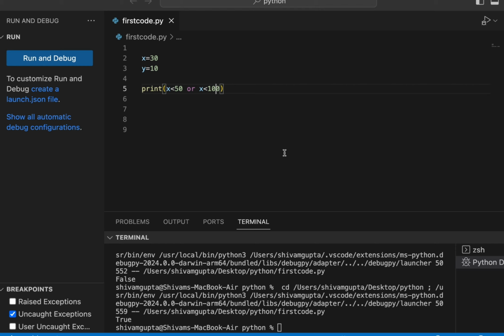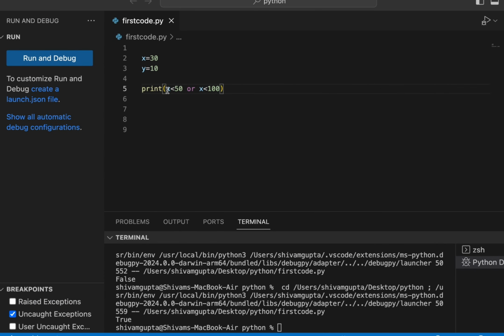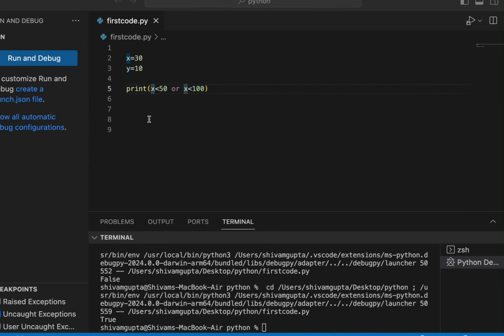So think about and as a motorcycle with two tires, and the two tires should be in working form so that our motorcycle will work. This is how and works. Now not is something like, for example, if I simply pass a not over here, like this.